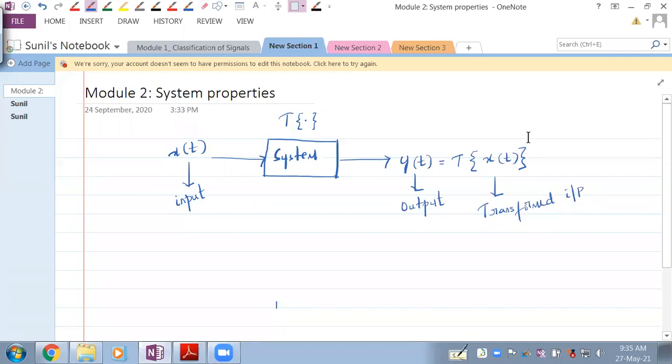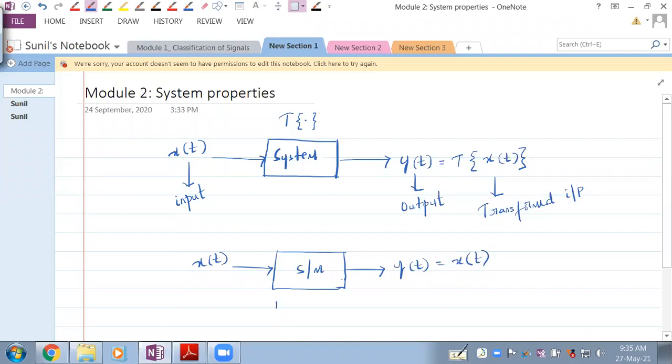Understand that? So if the input is the same, what would be the system? In which system do we have the same output as input? What I mean is this. Suppose you have a system, the short form of a system. If you give x of t, it will give us x of t only. Your y of t would also be x of t. Can you give me an example of such a system?